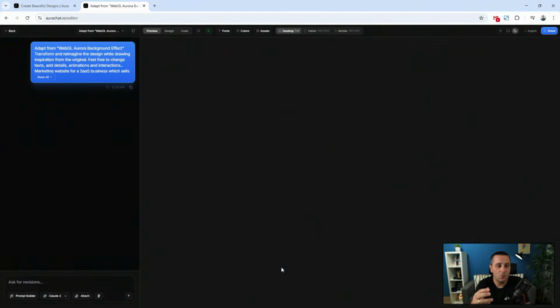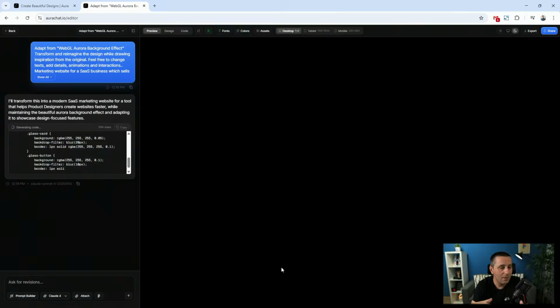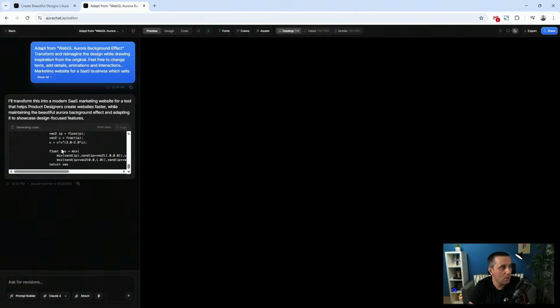What this is going to do now is take this base prompt, which has been used to create it in the first place, take your prompt, build upon it, use the same style from this section which we just remixed, and then build an entirely new solution. While it does this, you can see what's happening here. You can see that it's generating code, section by section. You can see here the original and the adaptation, so what you did.